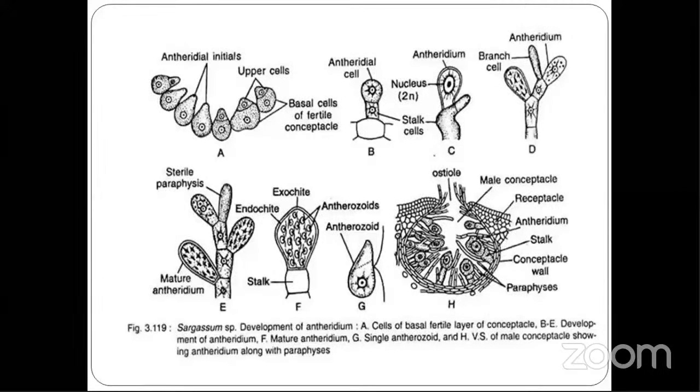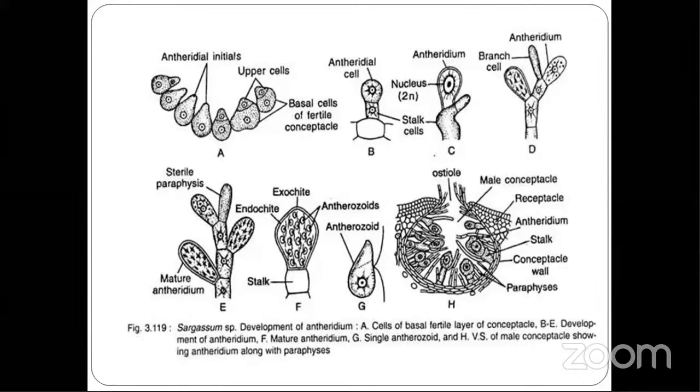The mature antheridium is a small ovoid structure that contains 64 male gametes or spermatozoids. The protoplast of the antheridium first divides meiotically and then mitotically to produce 64 biflagellate male gametes.